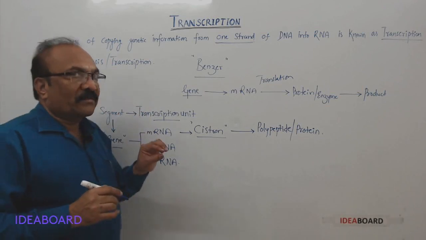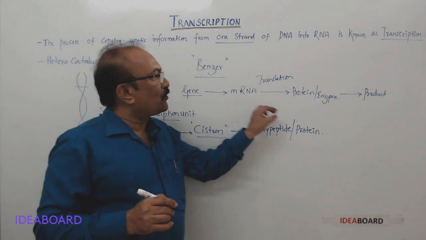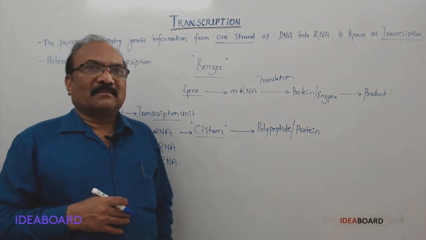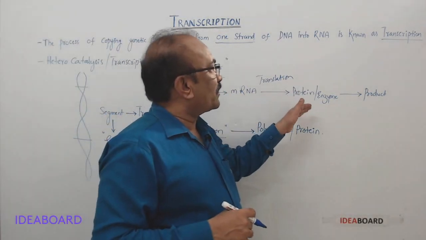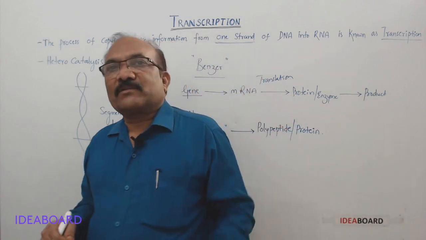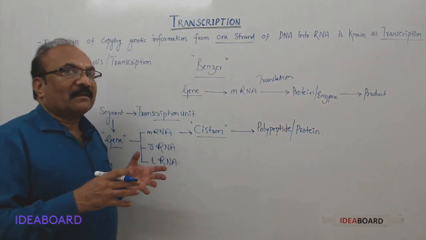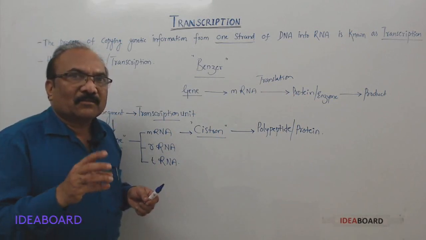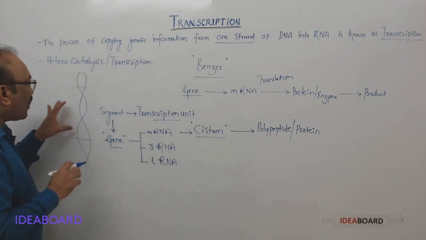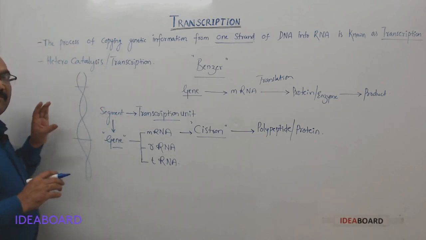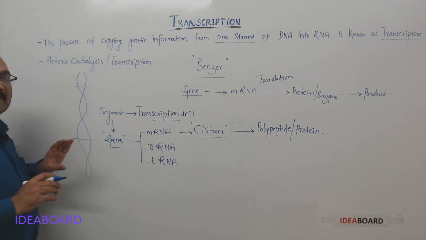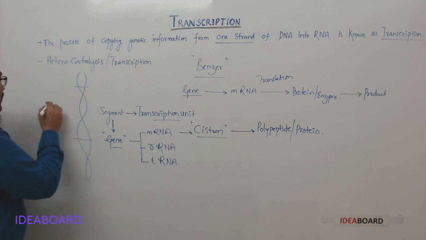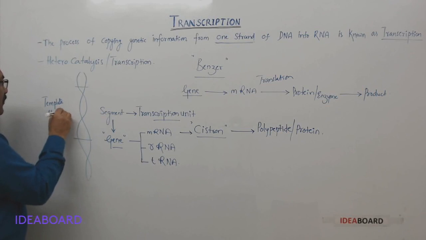And these two different types of mRNAs will produce two different types of proteins, and these two different types of proteins will produce two different types of products. Then the gene expression will become complicated. I hope you are understanding. So remember one thing: out of the two strands, only one strand will behave as the template strand.